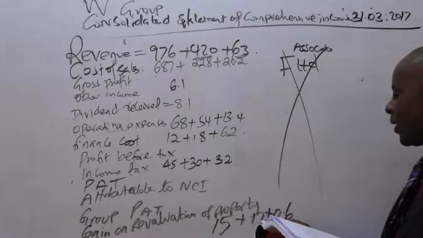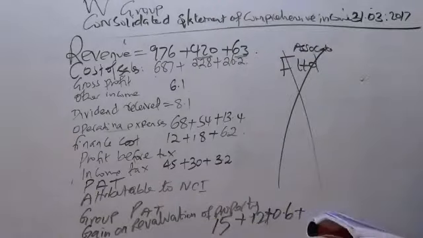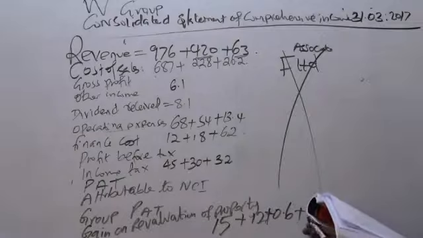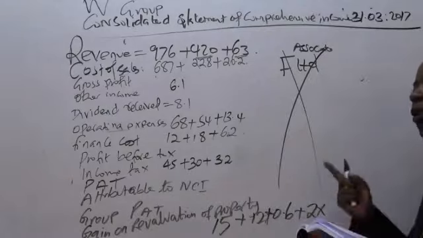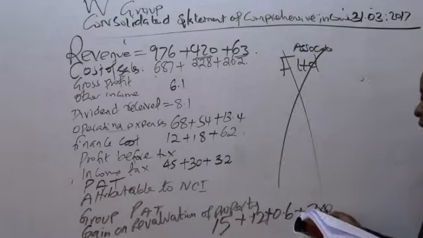Thank you very much. Plus the gain on revaluation of F, which is 2 there. So 2 times, do we know the shareholding in F? From note number 1 and note number 2, to be consistent, this will be 90%, which is 0.9.